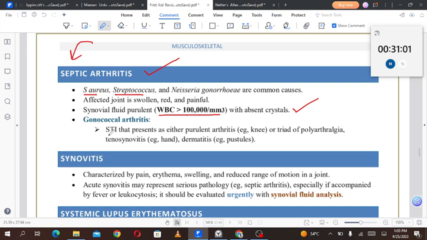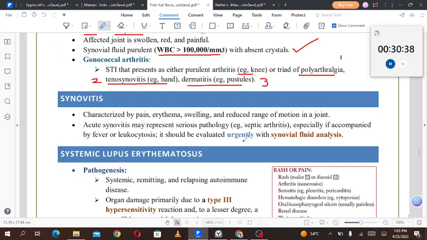Gonococcal arthritis, it is a sexually transmitted infection that presents as either purulent arthritis, for example knee, or triad of polyarthralgia, tenosynovitis, and dermatitis. Number 1 is polyarthralgia. Second component of the triad is tenosynovitis, for example in the hand, and number 3 is dermatitis, for example the pustules which are found. Synovitis, characterized by pain, erythema, swelling, and reduced range of motion in a joint. Acute synovitis may represent serious pathology, for example septic arthritis, especially if accompanied by fever or leukocytosis. It should be evaluated urgently with synovial fluid analysis.